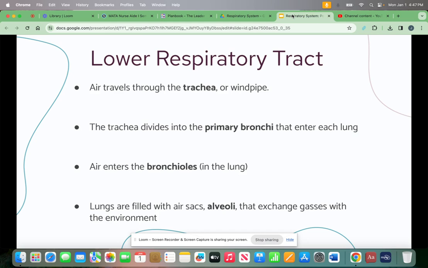Next, air travels through the trachea or windpipe. The trachea divides into the primary bronchi that enter each lung. Air then enters the bronchioles in the lung. The lungs are filled with air sacs or alveoli that exchange gases with the environment. The lower respiratory tract is made up of the trachea, the primary bronchi that enter each lung, the bronchioles in the lung, and then the air sacs or the alveoli which exchange gases with the environment.